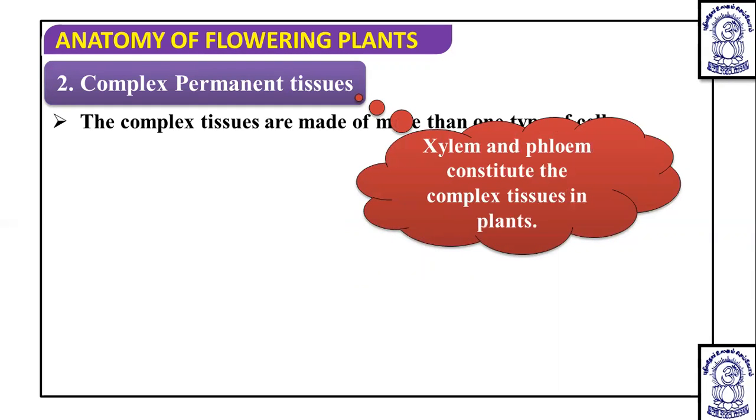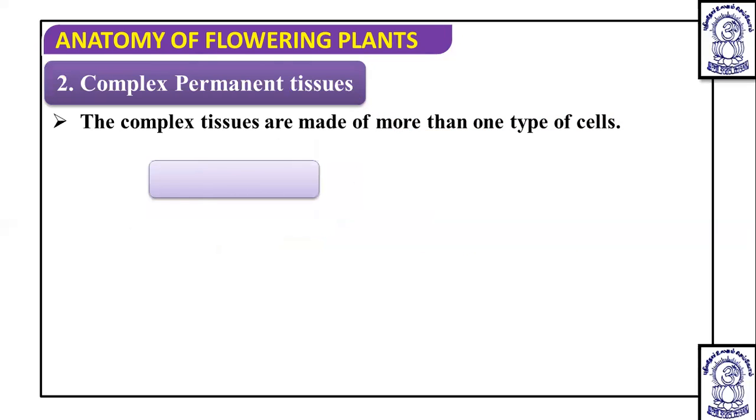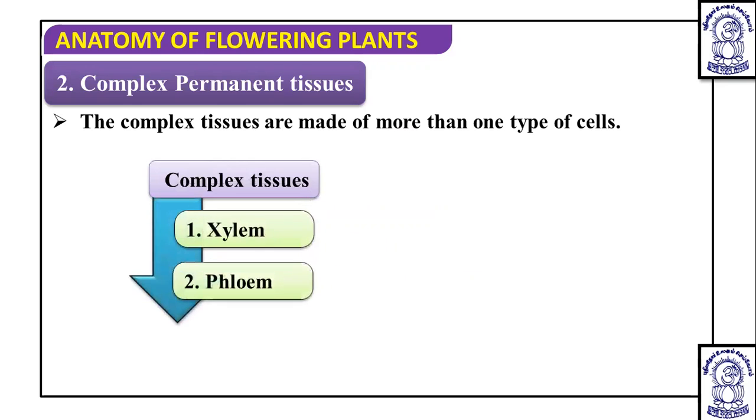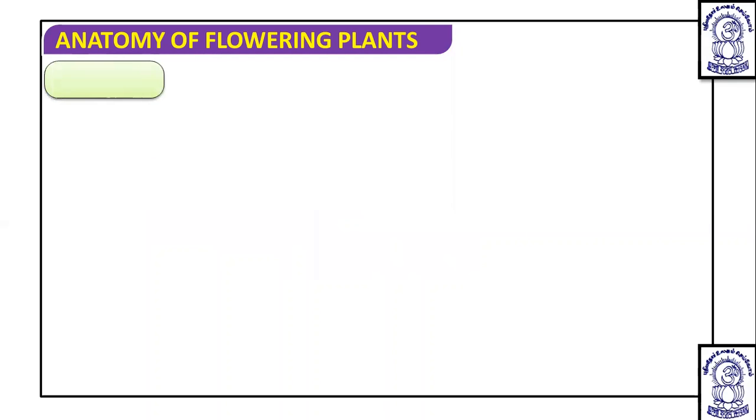In this complex permanent tissue, two tissues we can study in detail, xylem and phloem, which are types of complex permanent tissue.